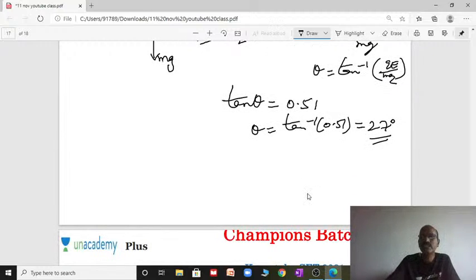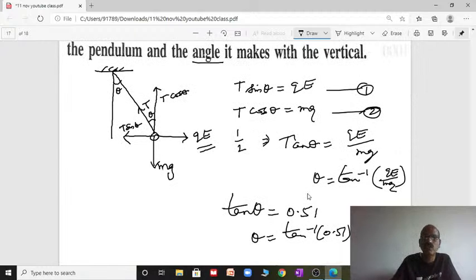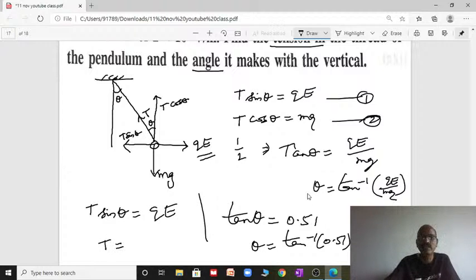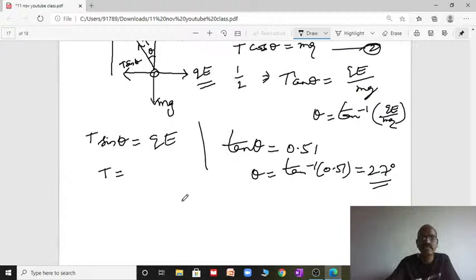Tension: what is the first equation I balanced? The horizontal component, T sin theta, is balanced by QE. So from that, tension T equal to QE by sin theta.